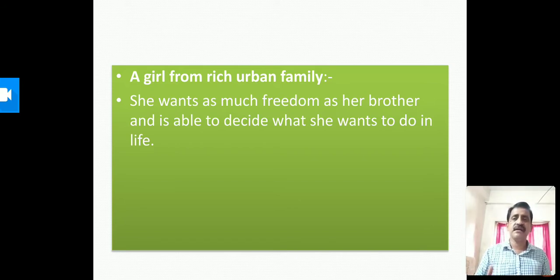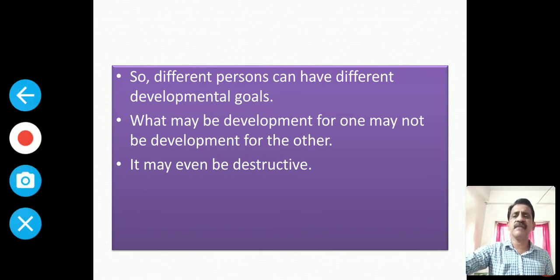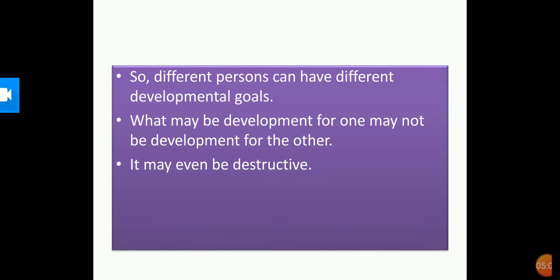So we have seen the developmental goals of three different people: a landless laborer, a rich farmer, and a girl from a rich urban family. So different persons can have different developmental goals. What may be development for one may not be development for the other. Sometimes development for one may be a destructive thing for the other. So let us see the example if we have one over here.